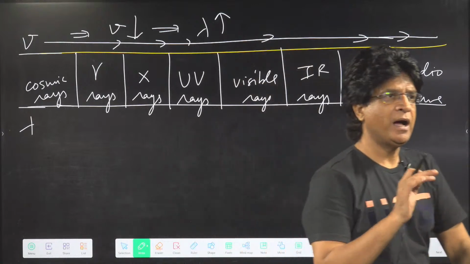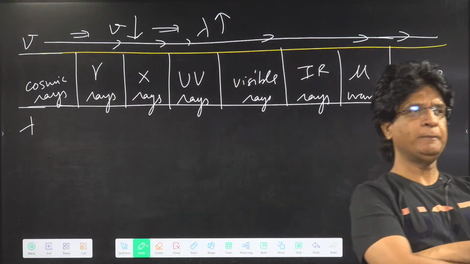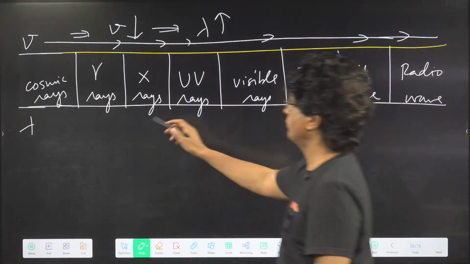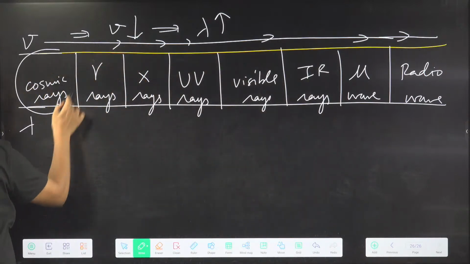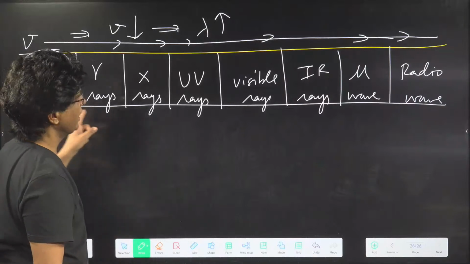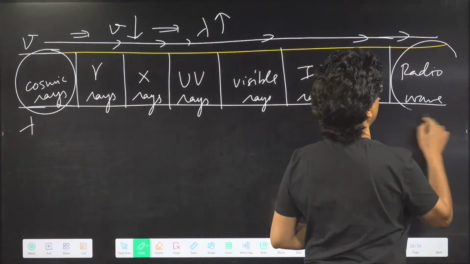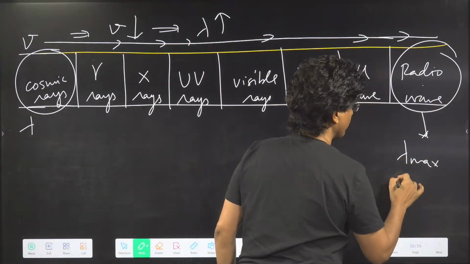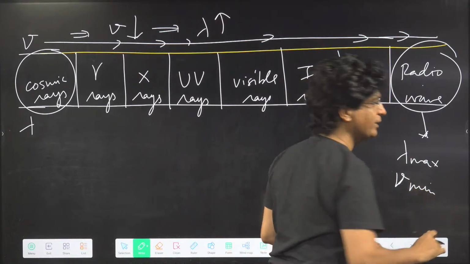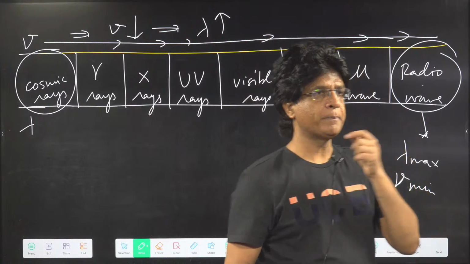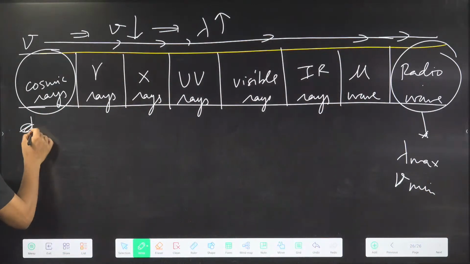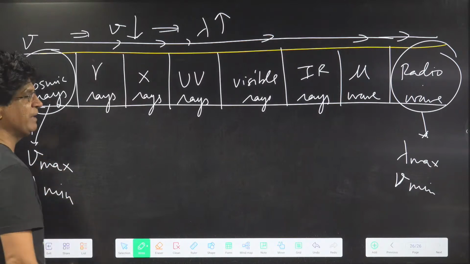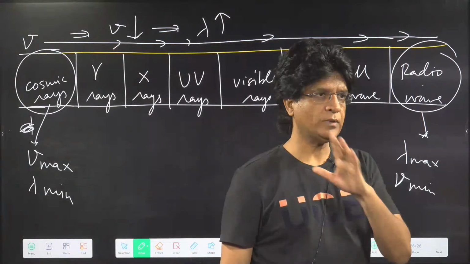Who will have the highest wavelength? For the highest frequency the answer is cosmic, and for the highest wavelength the answer is radio. Radio will have lambda maximum but frequency minimum, because if lambda is maximum, frequency is minimum. For cosmic rays, frequency is maximum, so lambda will be minimum. Agree or not?